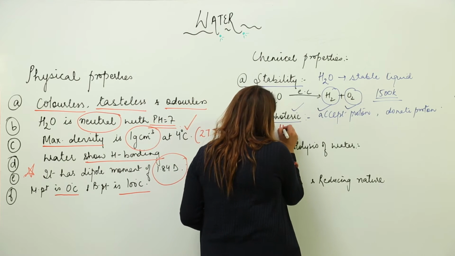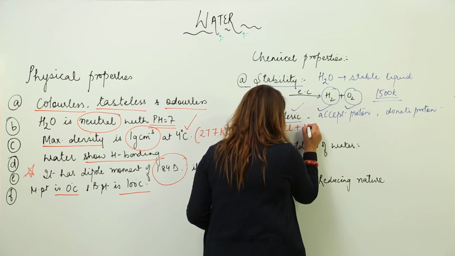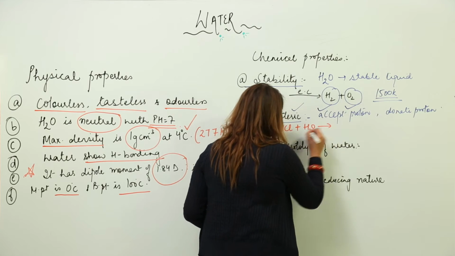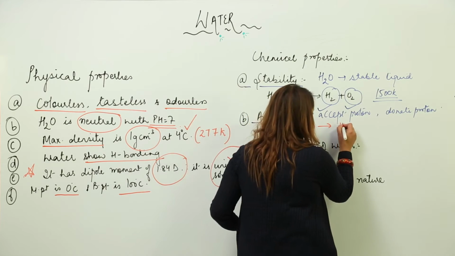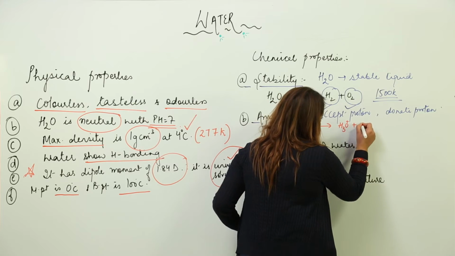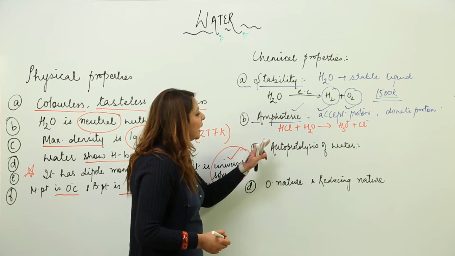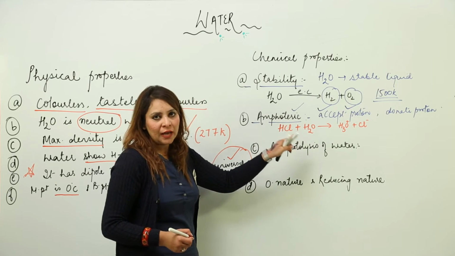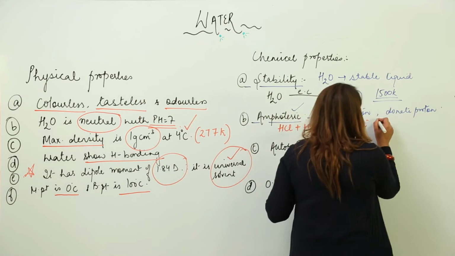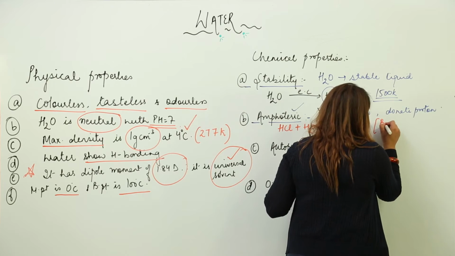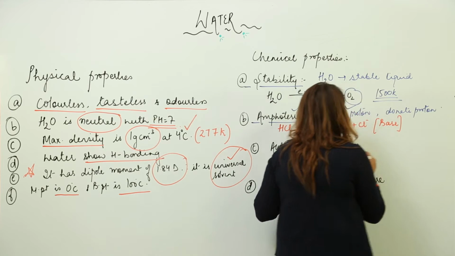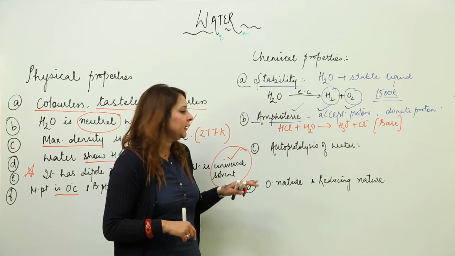Suppose you react water with an acid, HCl. When they react, it forms hydronium ion, plus chloride ion is formed. So what you see here is that water is accepting a proton, and the one which accepts the proton, according to Bronsted, acts as a base. So in this reaction it is showing a basic nature.